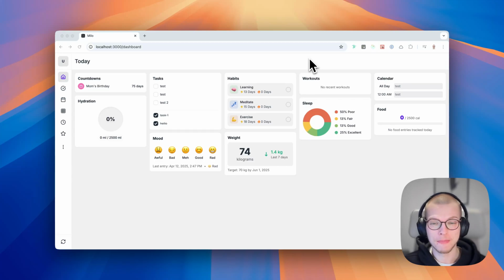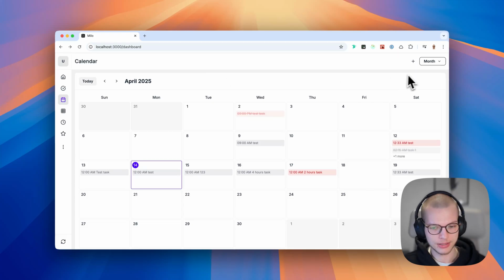Guys, today Milo's calendar got an upgrade I'm super proud of. You can now quickly add tasks directly from any calendar view: day, week, month, or agenda. So let's go to the calendar view. And now, as you can see, my tasks are there, right?